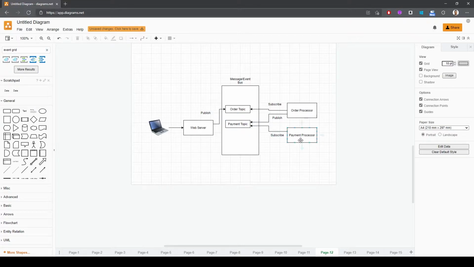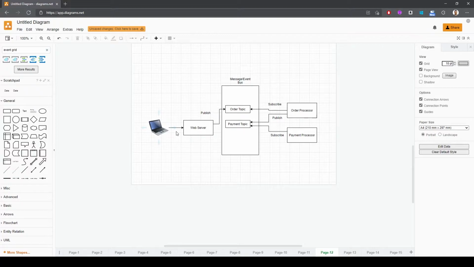And because the payment processor is subscribed to the payment topic, the payment processor will get that message and then does the payment processing and then publishes another message back to the payment topic, and maybe you'd have the web server subscribing also to the payment topic, looking for messages that indicates that the payment is completed. And after that, the web server would notify the client that the order completed.